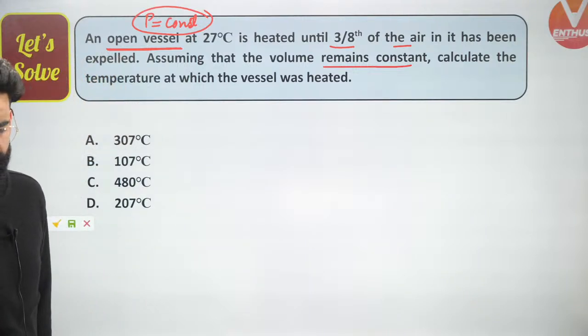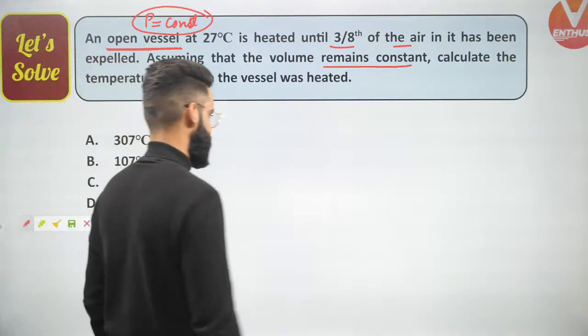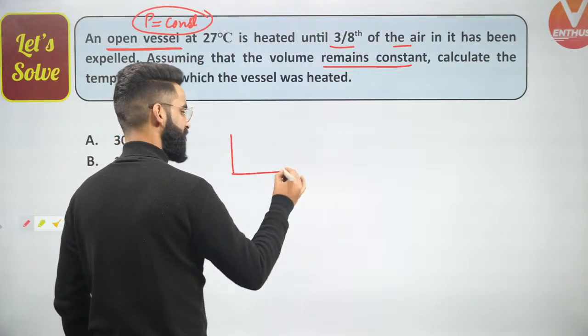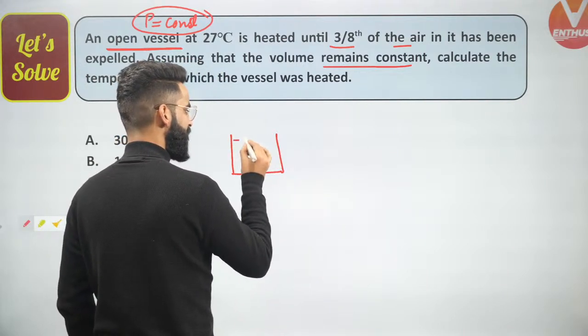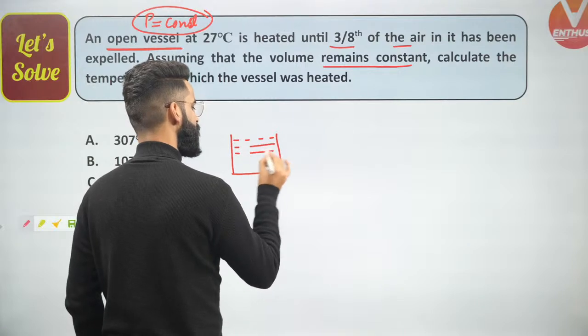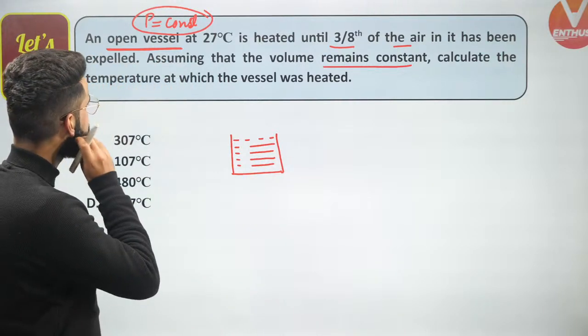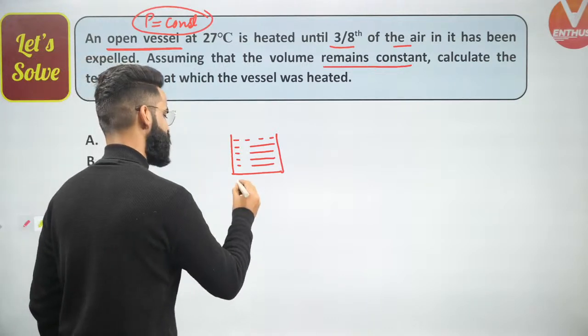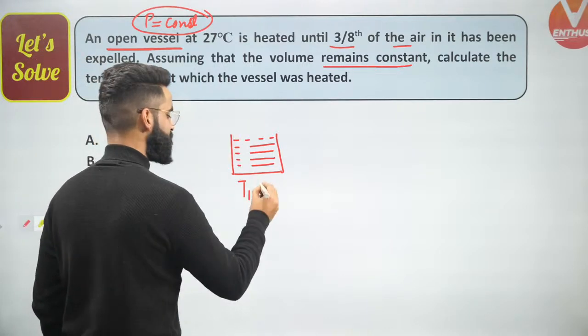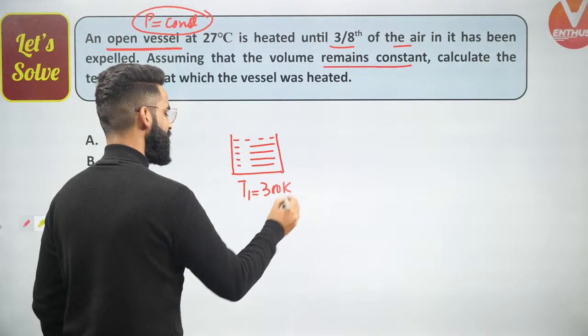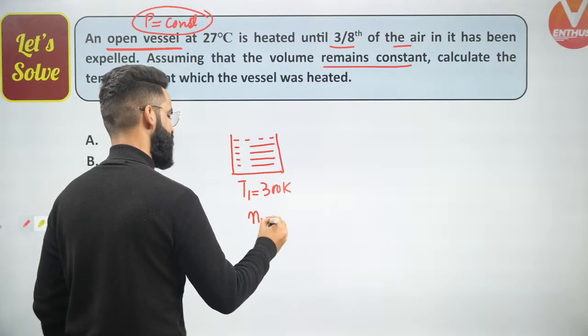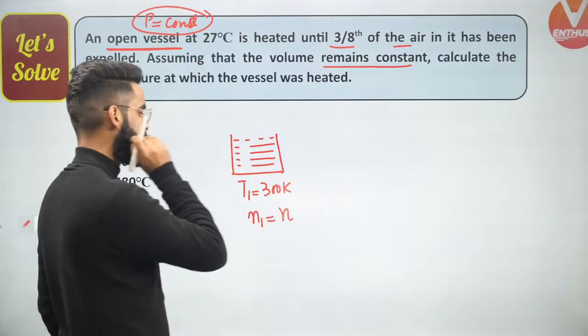Okay. How this question can be solved? Understand properly, guys, what I'll say. I've got one open vessel right here. And in this open vessel, what do we have? We have got the gas in the container, right? Now, guys, the temperature of the gas right here, which I'm representing by T1, is 27 degrees centigrade. That means 300 Kelvin. Let's say the number of moles present in this gas, which I'm representing by N1, that is equal to N, correctly?